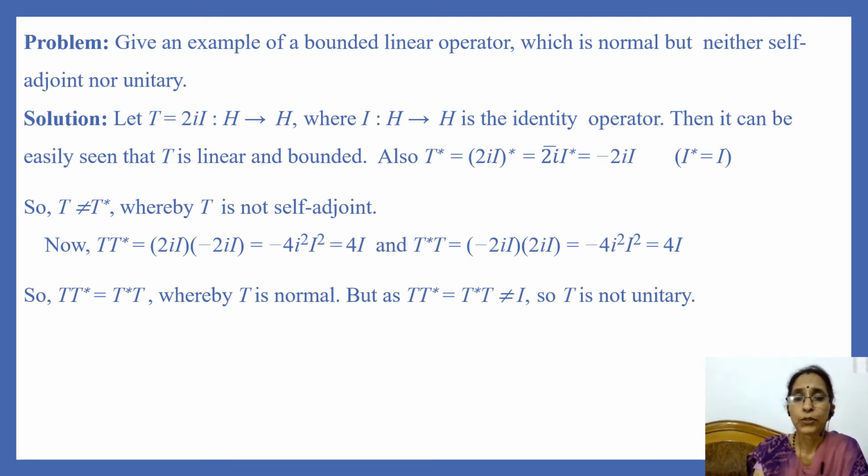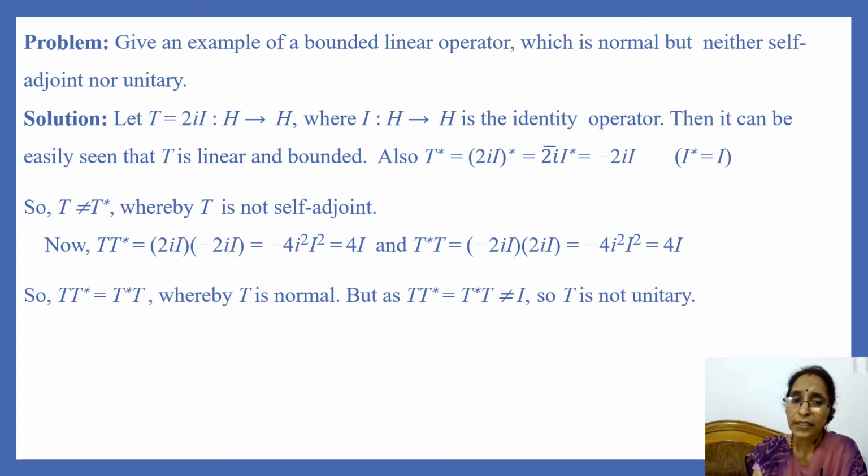Let T is equal to 2i times the identity operator from Hilbert space H to Hilbert space H. And we can easily check that this operator T is a bounded linear operator. Why? Because we know that the identity operator is a bounded linear operator. And here, if we multiply the identity operator by any scalar, then again it will be a bounded linear operator. So T is a bounded linear operator.